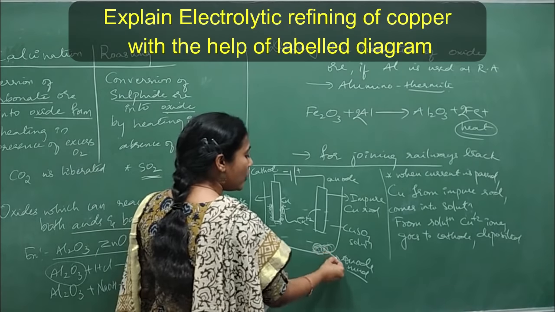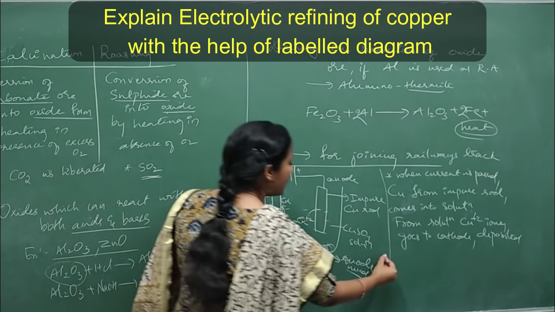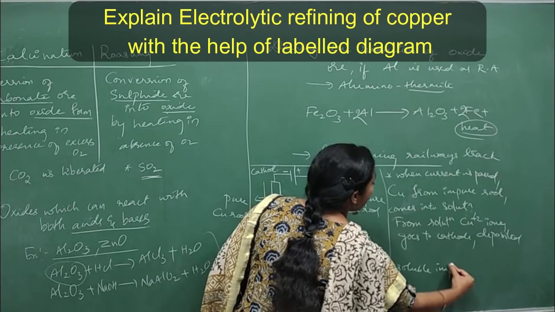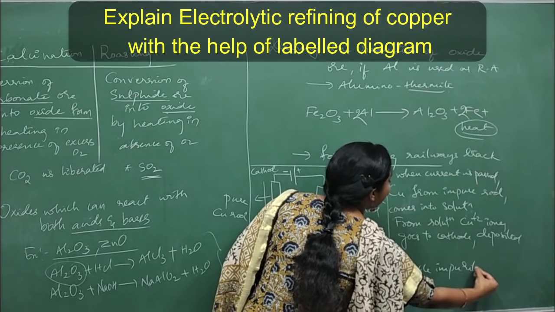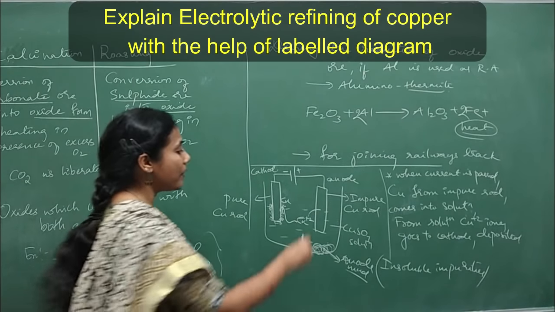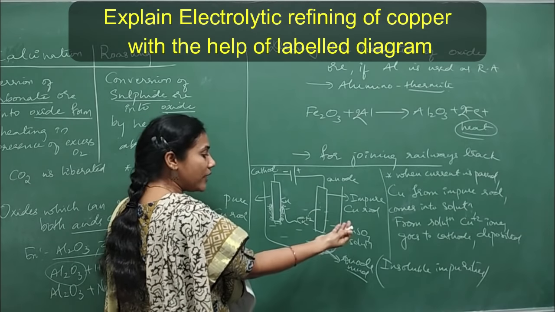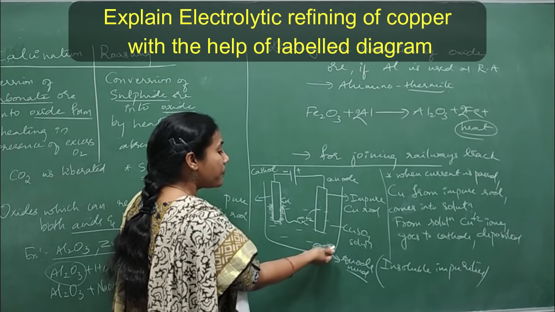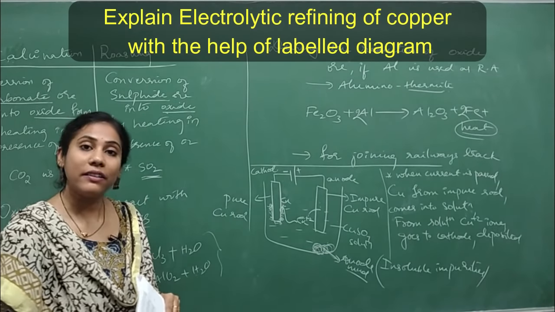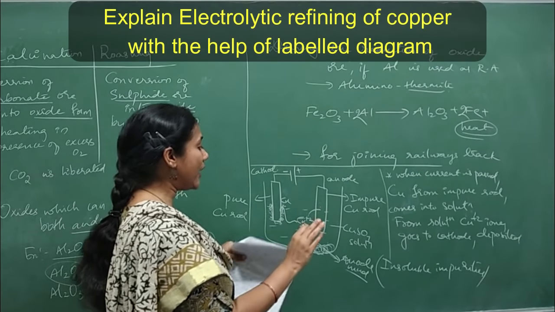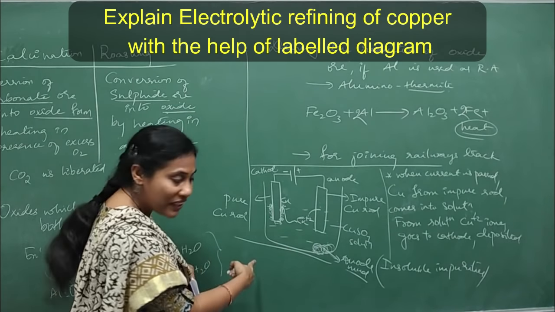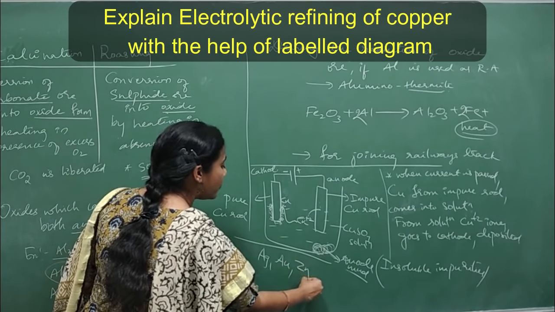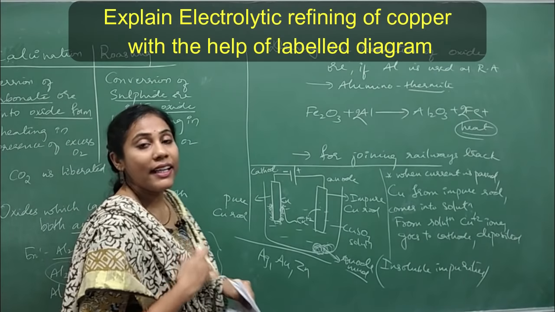And now there is something called anode mud. So what do you mean by anode mud? Insoluble impurities will settle down at the bottom as anode mud. Okay, from this rod, whatever other impurities are there which are insoluble in the solution, they will go to the bottom and they'll settle down as anode mud. Clear? So this electrolytic refining is not only used to purify copper, it can be used for silver, gold, zinc and various other elements.